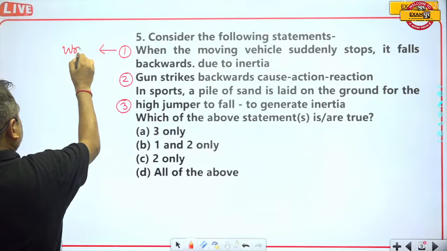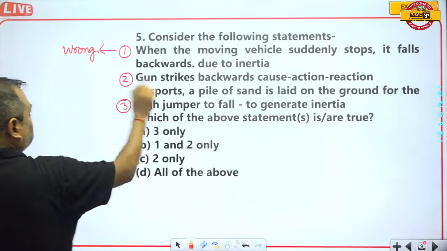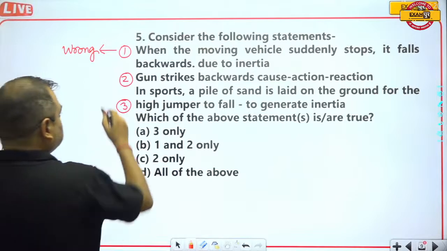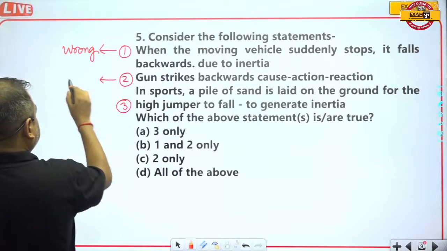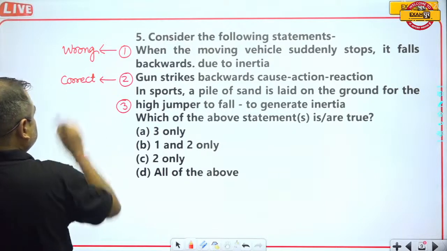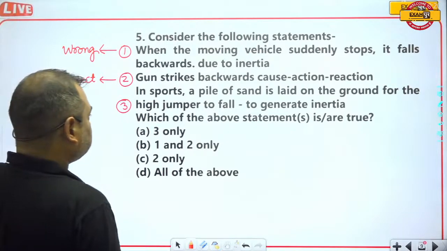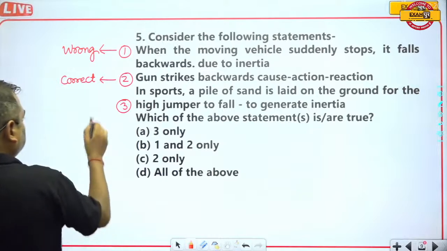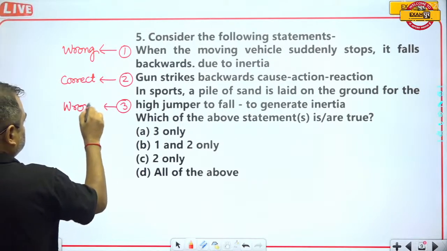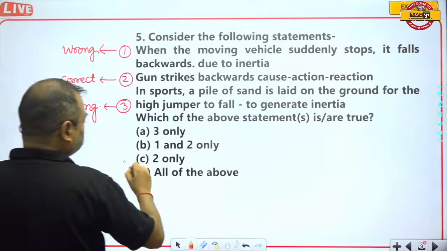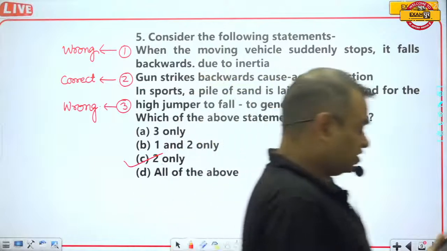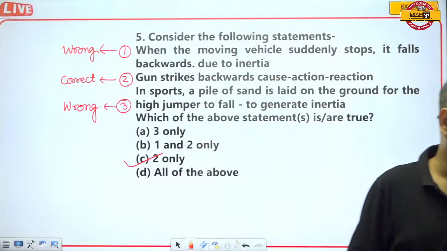Gun strikes backward because of action and reaction, yes, this one is correct. High jumper falls to generate inertia, no, this is incorrect, wrong. So here option 2 is the only correct option.